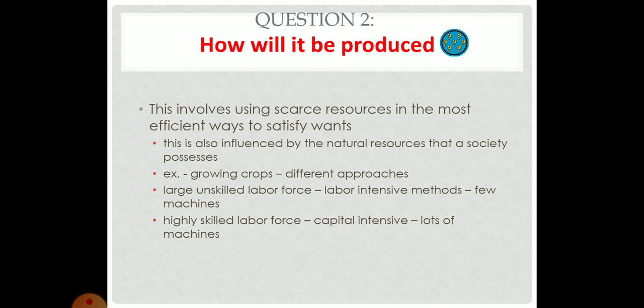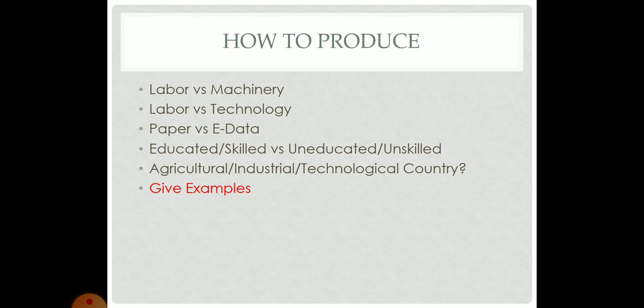So I have to choose what I'm going to do with my scarce, limited resources. How to produce: labor or machinery? You're going to depend on the workers or the machines. Labor versus technology: are you going to depend mostly on the labor, the workers, or the technology? Paper versus e-data. Educated, skilled versus uneducated, unskilled labor. Agricultural, industrial, technological country. What should you choose?